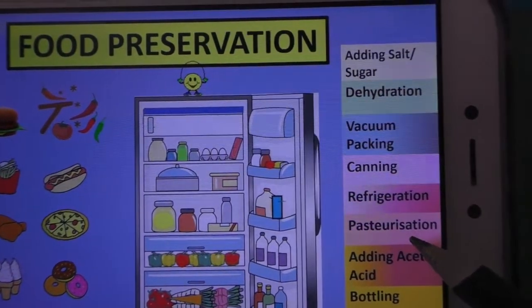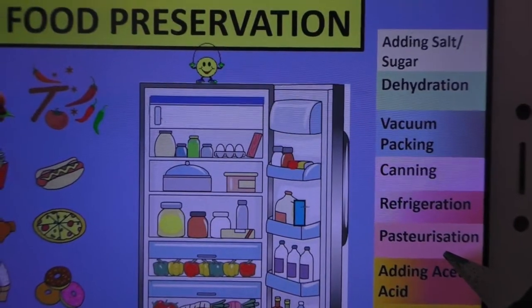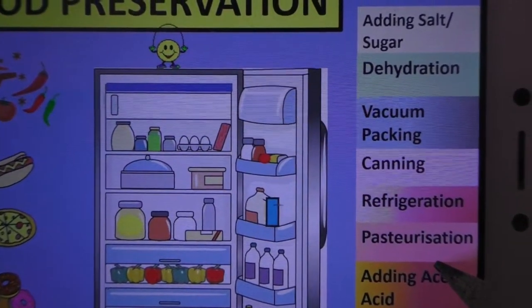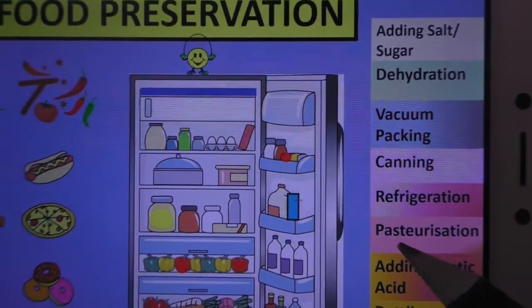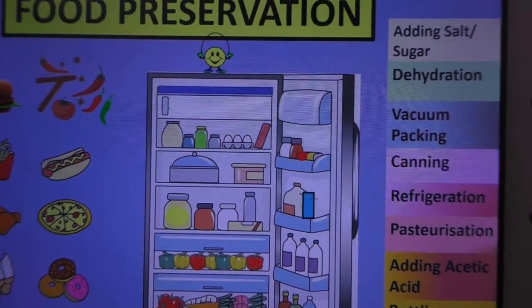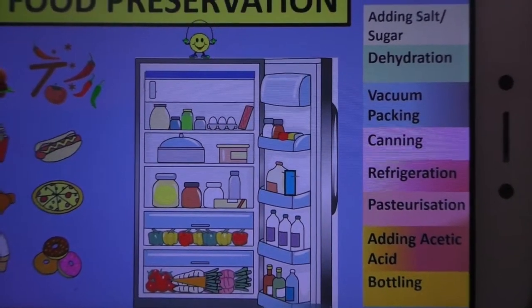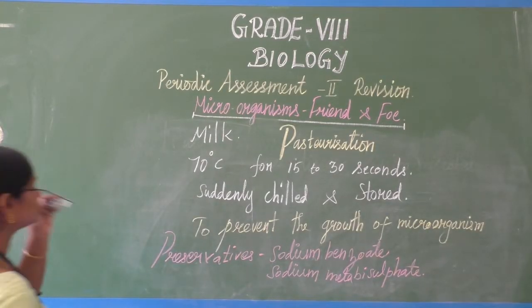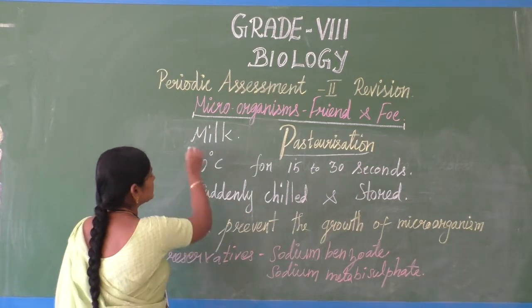Pasteurization means heating up. For example, if you take milk, heat up the milk to 70 degrees Celsius, and immediately after 15 to 30 seconds you have to cool it down. Okay, so that we call pasteurization.